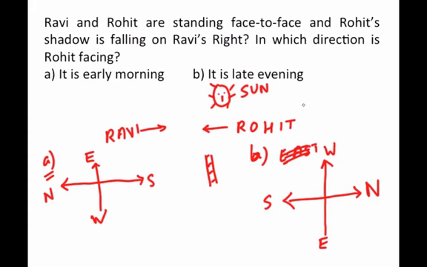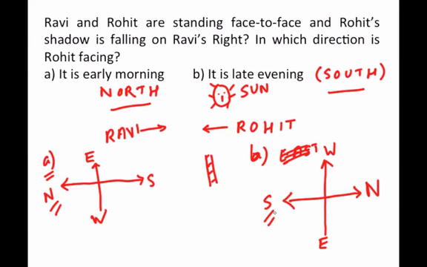So in the evening, your answer will be Rohit is facing south, and if it's early morning, then Rohit is facing north. I've not taken into account northeast, northwest and stuff. I'm dealing with just basic directions. And as per the basic directions, in early morning, Rohit, who is looking in this direction, is facing north, and in the evening, he is facing south.